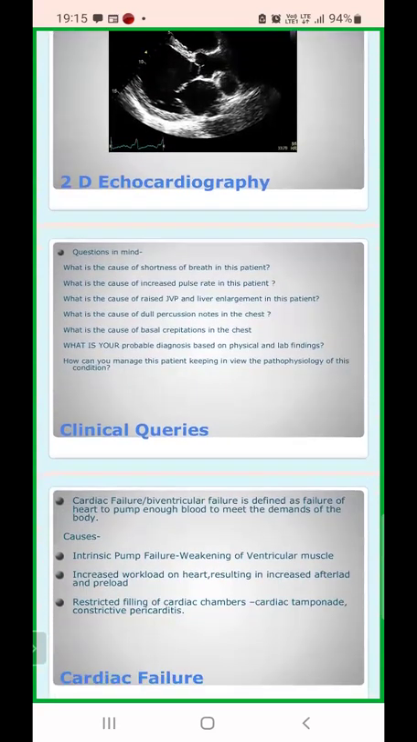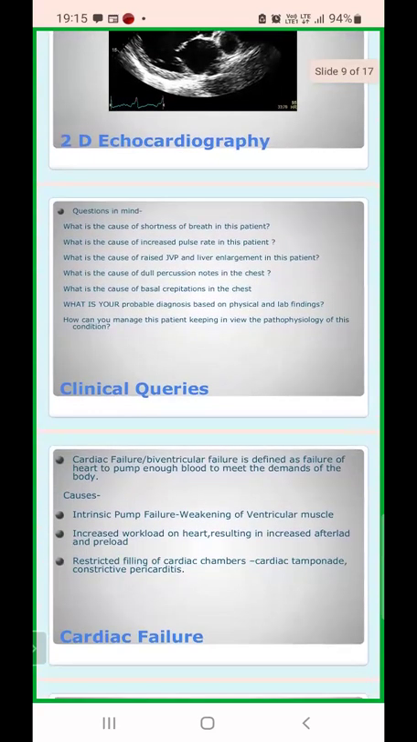Now, what about the clinical queries? The clinical query which comes to mind is: what is the cause of shortness of breath in this patient?